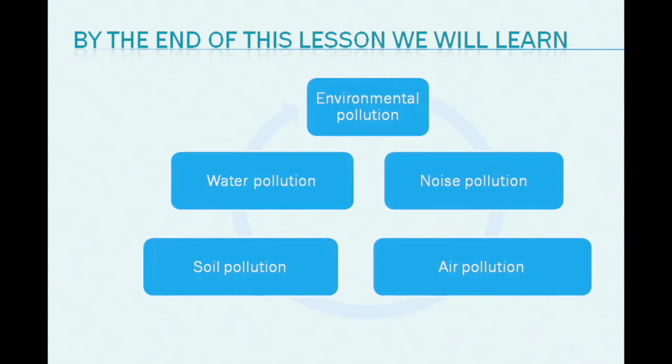What about soil pollution? Definitely, soil pollution means any chemical substance, toxic substance, insecticide or pesticide, when it is directly or indirectly mixed with soil, the soil loses its capacity of fertility. That means the general fertility rate of the soil is reduced. In that case, we can say it is soil pollution.